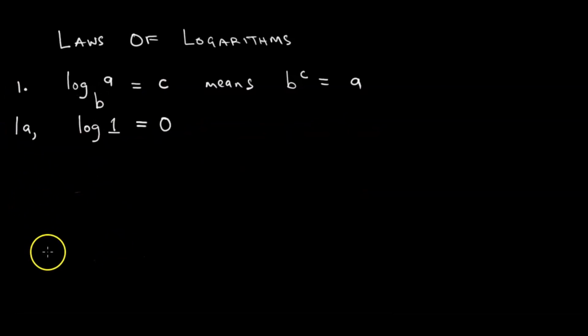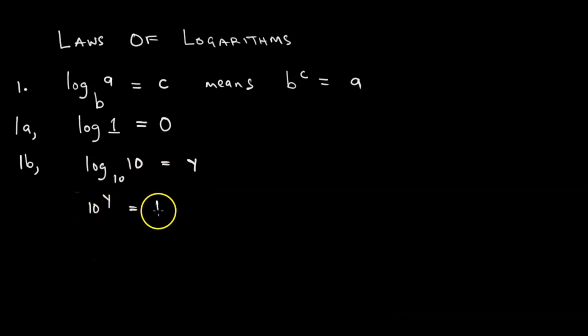Let us say for 1b, we have the log of 10. And we know if we don't have a specified base, it's going to be base 10. And we make this equal to y. So 10 to the power y will be equal to 10. This means 10 to the y will be equal to 10 to the power 1. Therefore, y is equal to 1. What does this mean? What this means is log 10 is equal to 1.